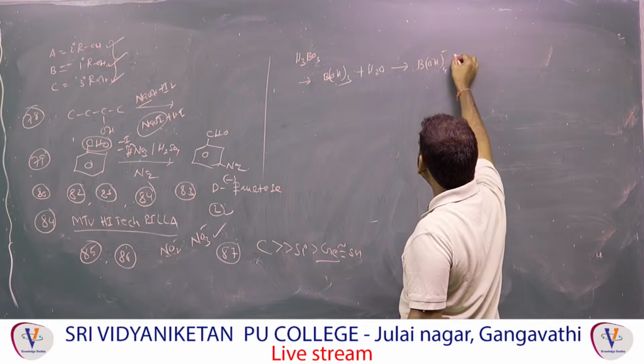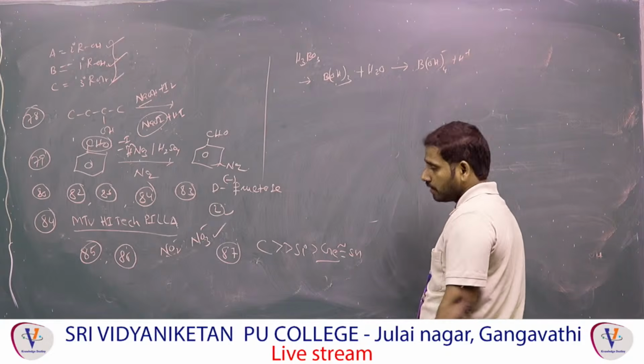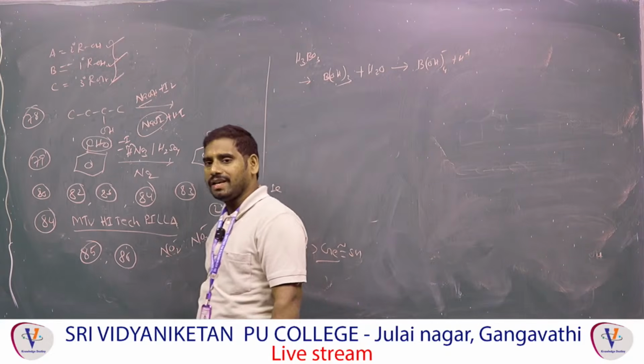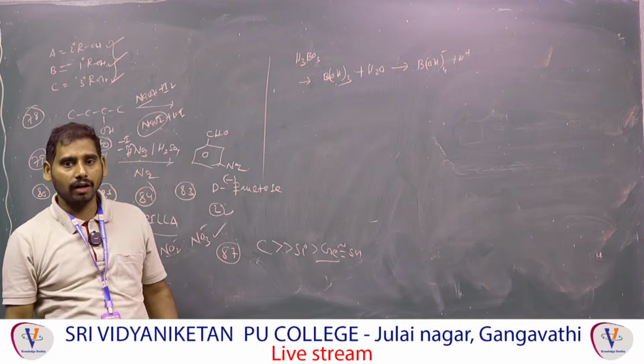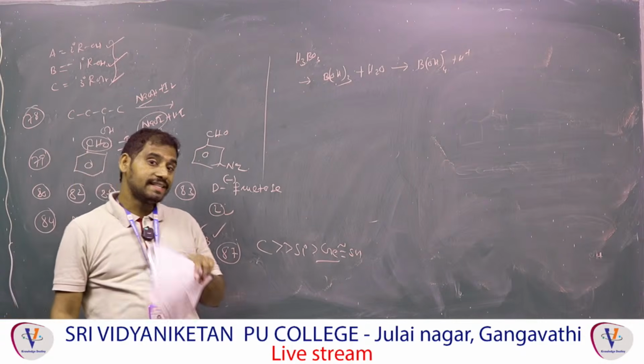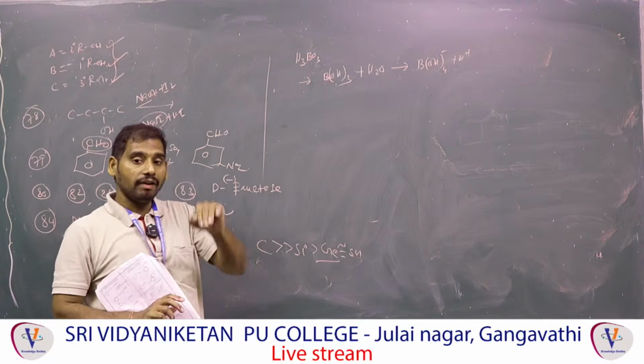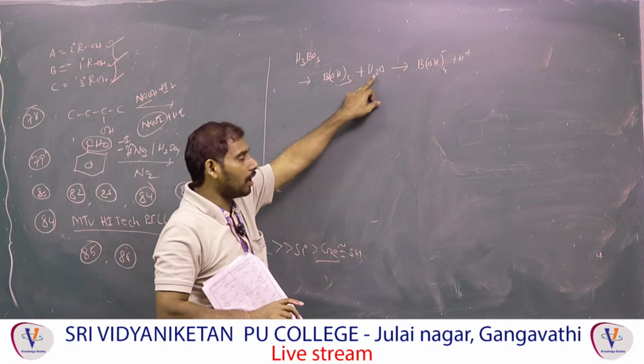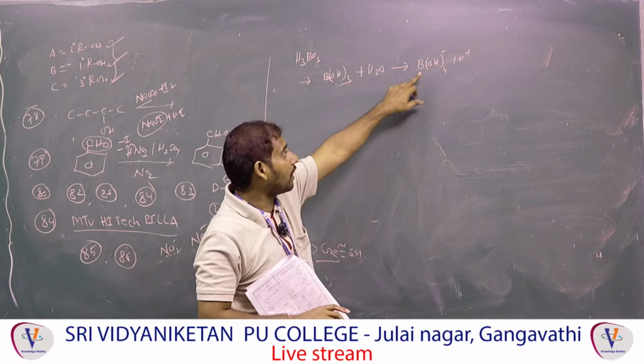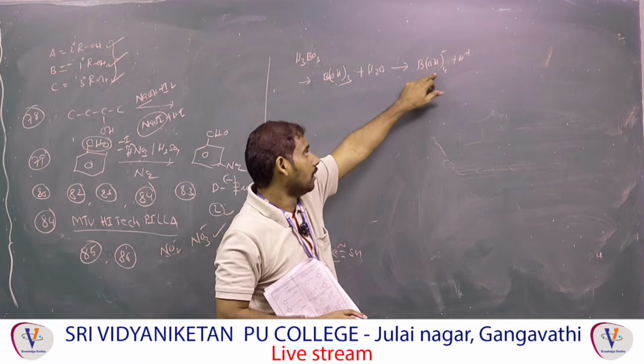B(OH)4 minus, that is tetrahedral, and release H plus ion. That means H3BO3 is a weak acid. It will not release H plus ion itself. Itself it will not release. When will it release? When reacting with water molecule to form a tetrahedral complex B(OH)4 minus, then H plus.